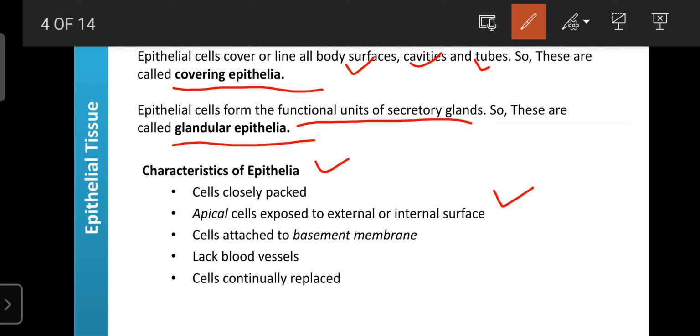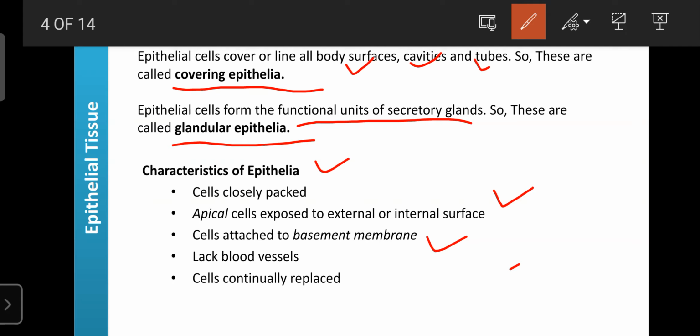So they rapidly divide and form new cells and rapidly replace cells from particular places of the organ. Due to that, these epithelial tissue cells are involved in the regeneration, repairing and growth of the organs. And epithelial cells are attached together and present on a basement membrane.